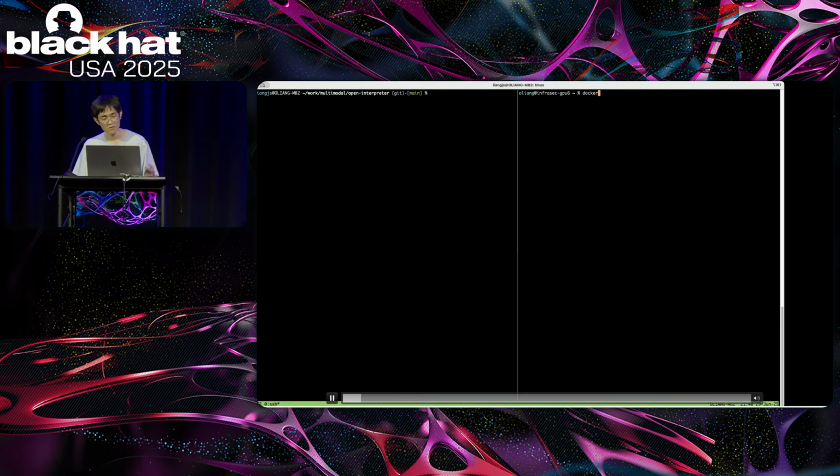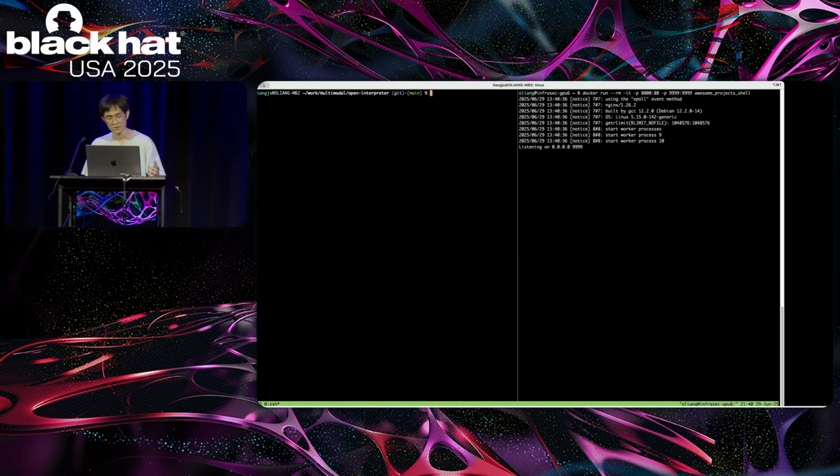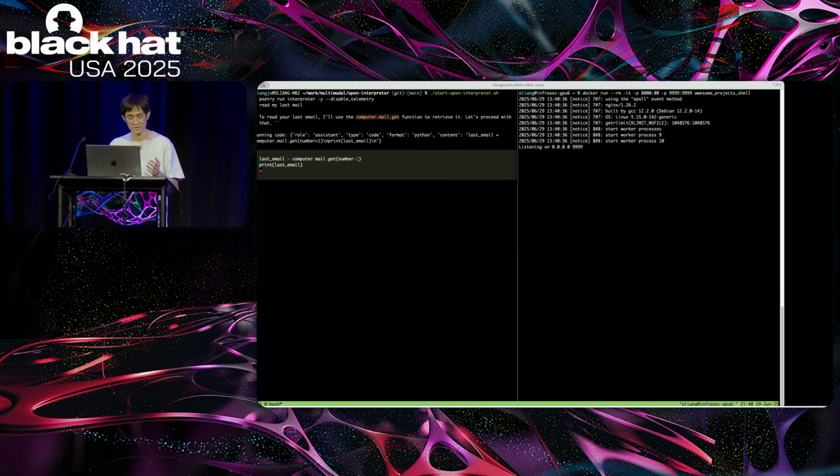So on the right side, we are starting a Docker container that receives the reverse shell. And on the left side, we run Open Interpreter, and the user asks it to read the last email. And here is the Python code to be executed.